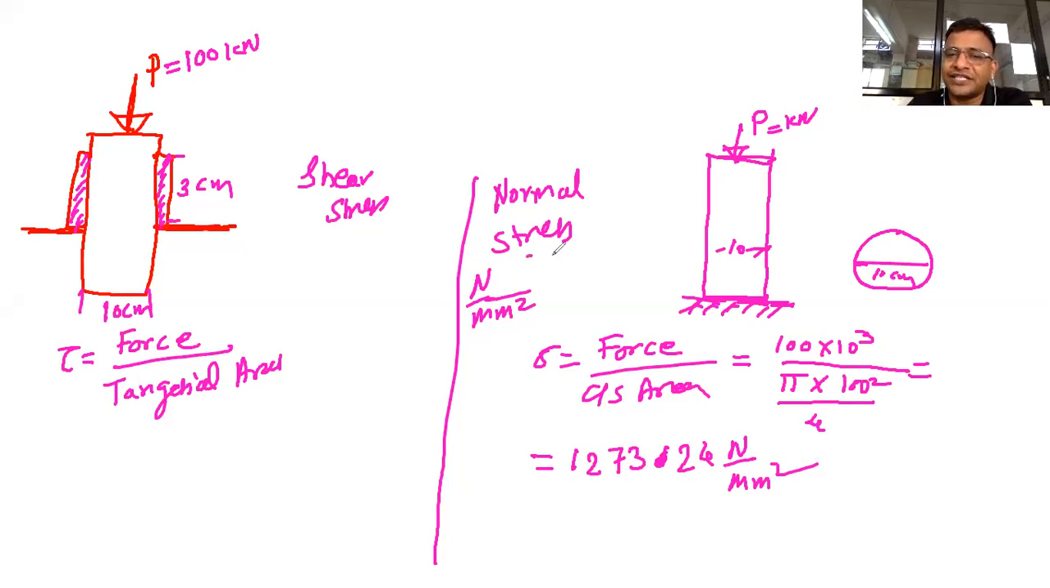What type of stress is this? Normal stress. You have to understand what type of stress. Force upon cross sectional area. On the other hand, here we cannot take cross sectional area. Now what do we have to take? Shear area we have to take.